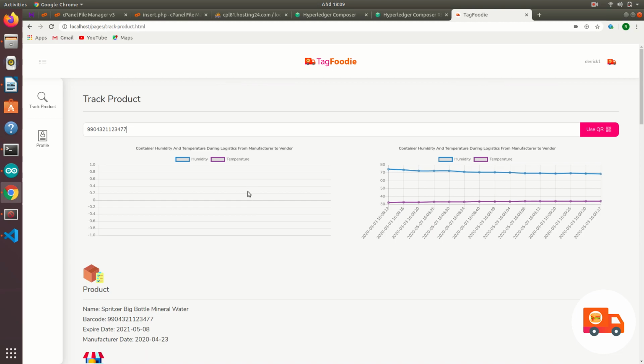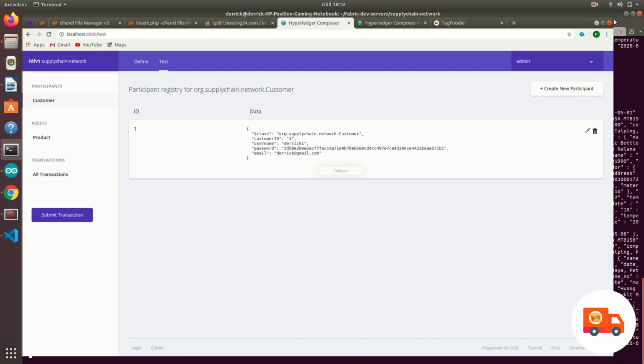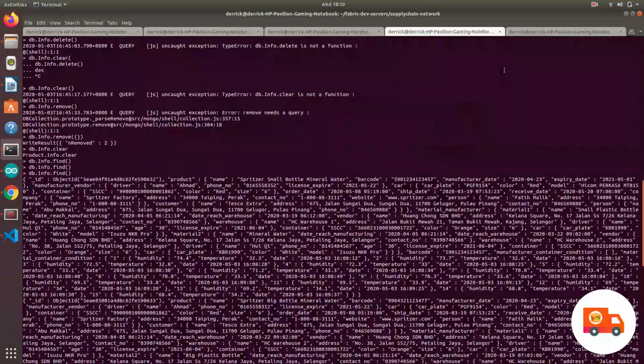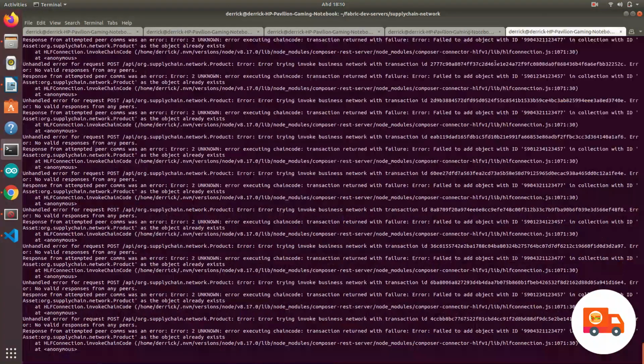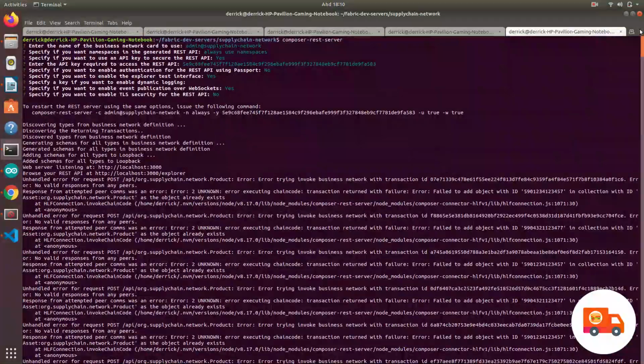Alright, because I forgot to introduce the Composer REST server. The Composer REST server is the part that communicates with the blockchain, because if you want to insert, update or delete something, you need the Composer REST server to do it in the blockchain.